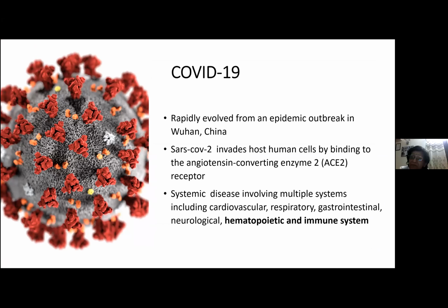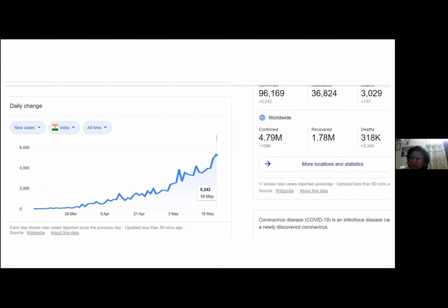If you look at the statistics of the world, we have about 4.79 million cases. In India, we have more than 1 lakh cases, as per yesterday's data. Yesterday itself, we had 5242 cases in one day. That's a huge load and the cases are increasing every day.